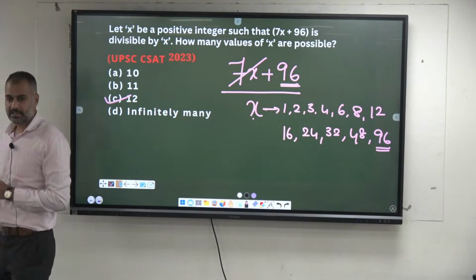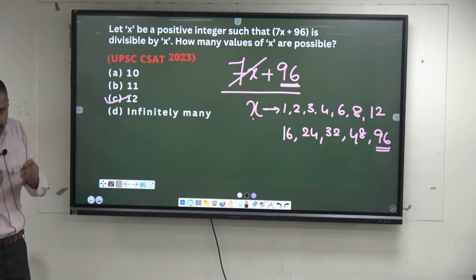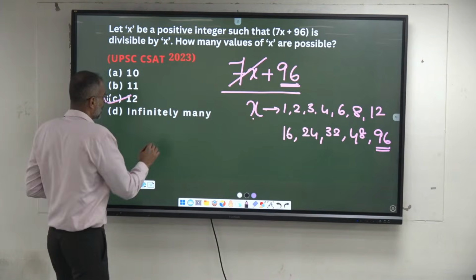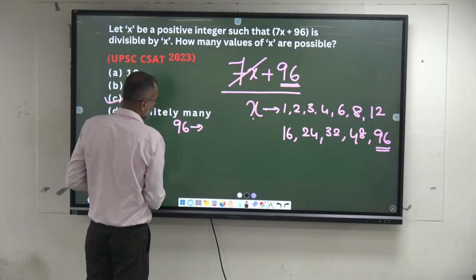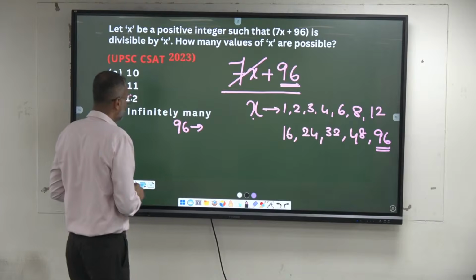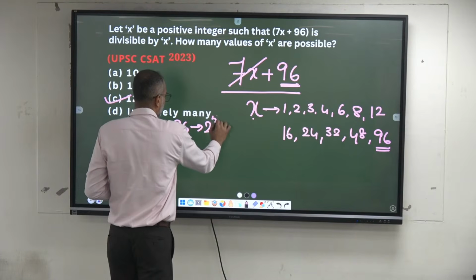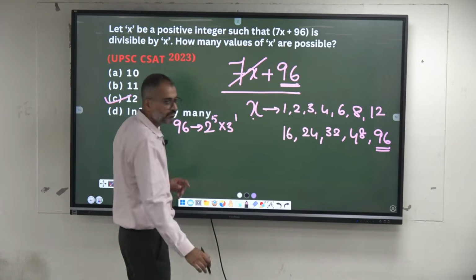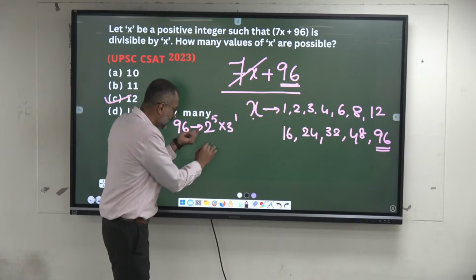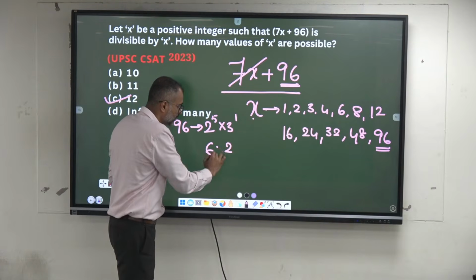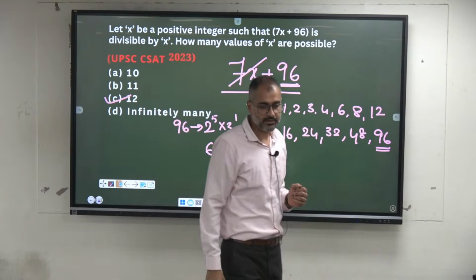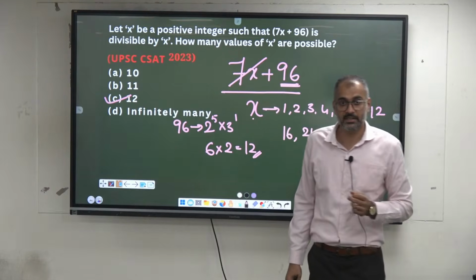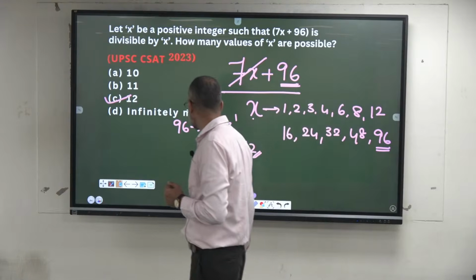Or else, are you familiar with how to count the number of factors using prime factorization? 96 can be written as 2 power 5 into 3 power 1. If it is 5 here, 6. If it is 1 here, 2. 6 into 2. Remember the detailed way we have done it in the class. Go through those questions.